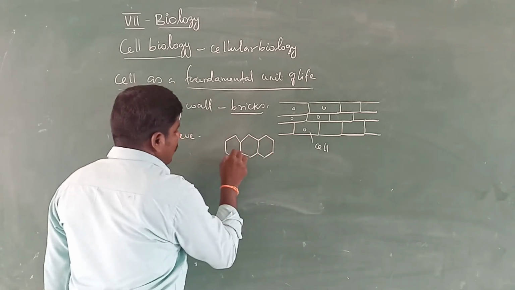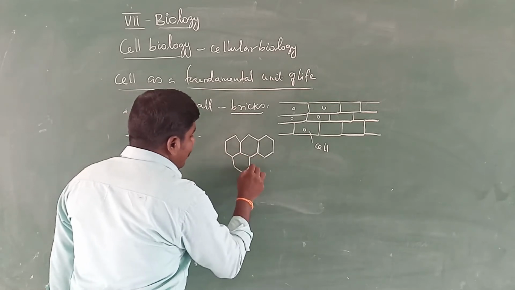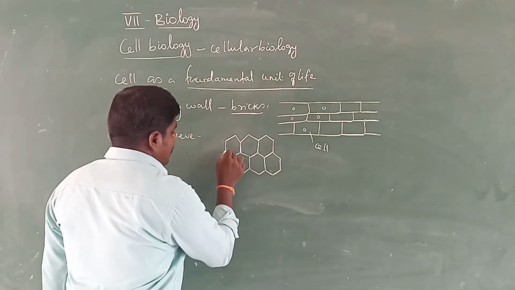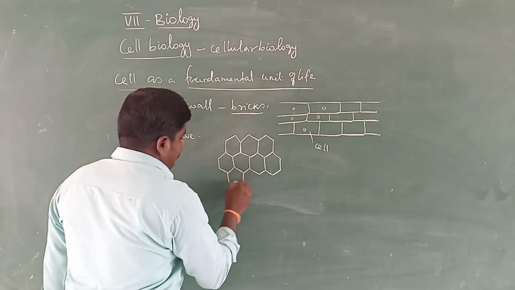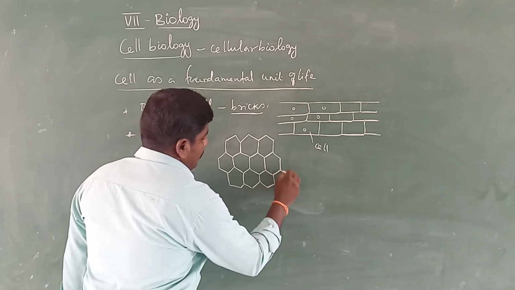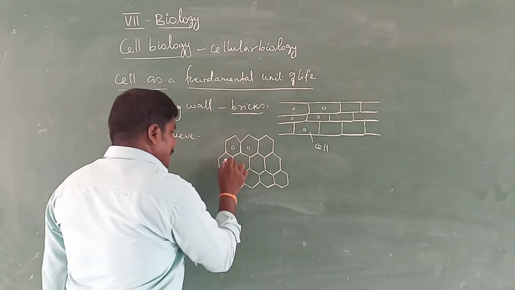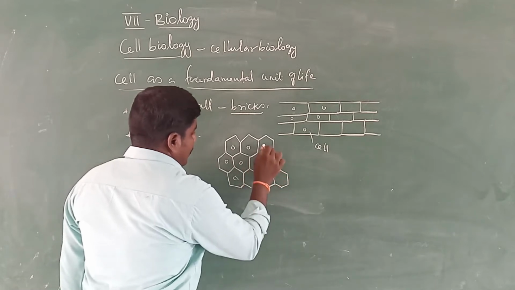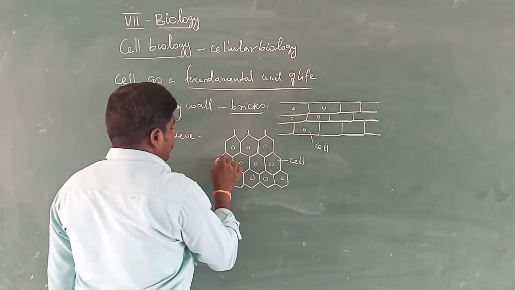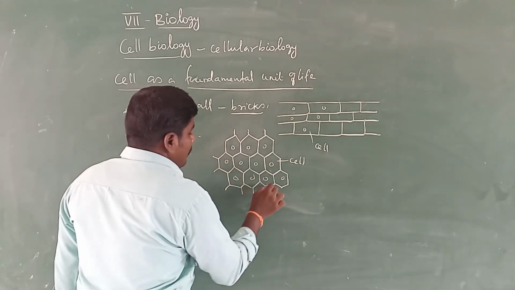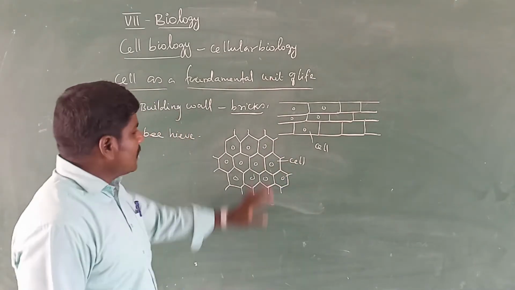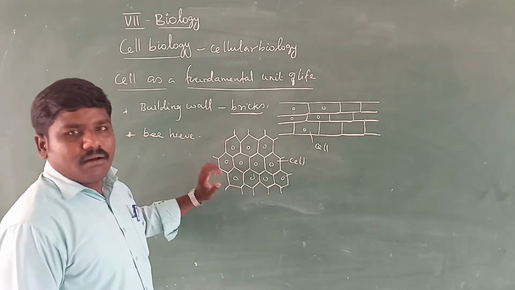Each and every hexagonal unit is called as cell. So cell is a basic fundamental unit of all living organisms.